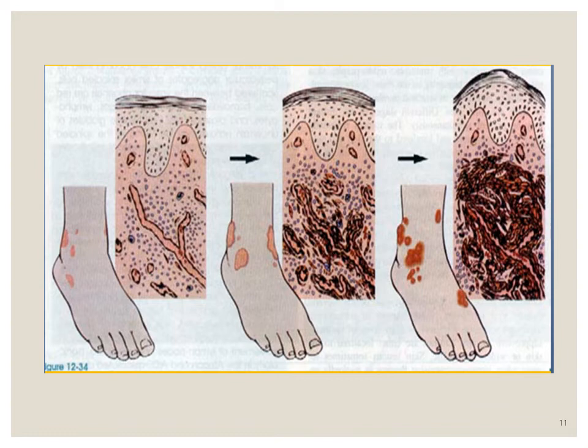And in the second figure, you can see that these patches fuse together to form characteristic plaques, and histologically the blood vessels become more conspicuous and they are irregular, jagged, and in spite of normal looking endothelial cells, they are lined by plumper spindle cells, and in between these vascular spaces there are RBCs, hemosiderin laden macrophages and mixed inflammatory cells.